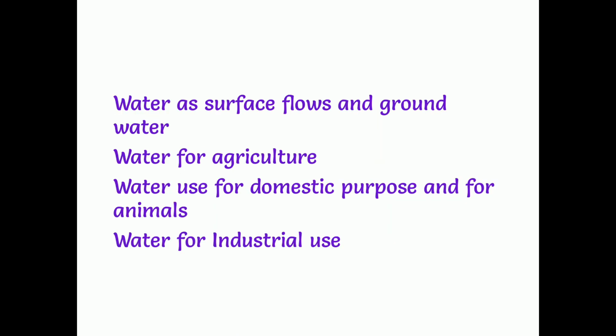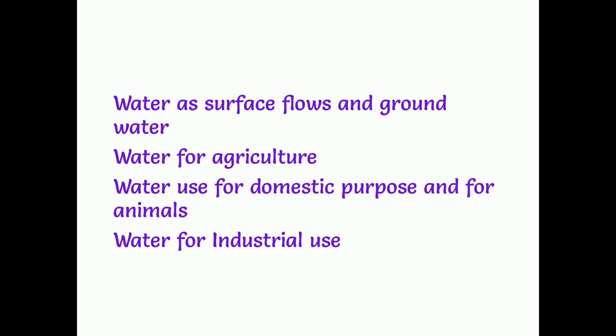And the other outflow process, so how will we be using the water in different ways. After the outflow, again when we have rain, we will be securing the water, storing the water, and using it for other different purposes. See that water as surface flow and groundwater. Surface flow: when there is rain, the soil automatically absorbs some amount of water, and the remaining water flows in the form of rivers, streams, lakes, and so on, and that is called surface flow, and groundwater.